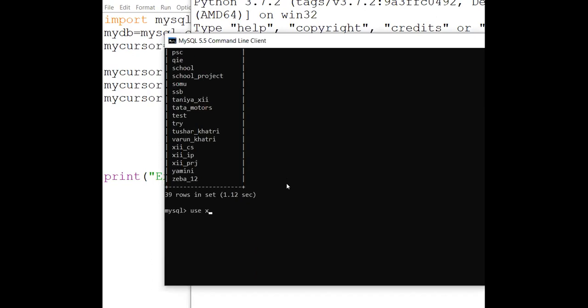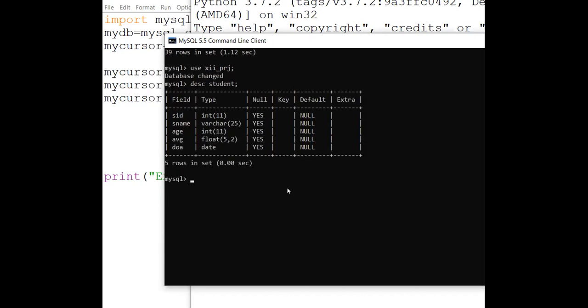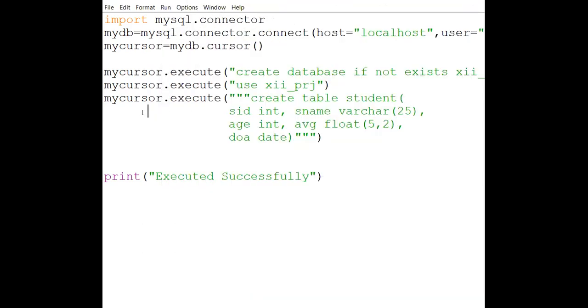For example, now I'm writing use underscore PRJ, my project, and you can see database changed, and then DESC of student. This is what I have created just now. So you can see this is the table which is created with whatever information I have given over here. So it is also working perfectly. Fine. And if I run the same program, I will get the error message. Anyone? What is the reason?